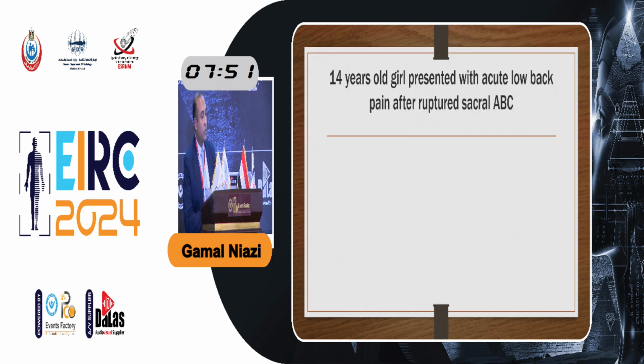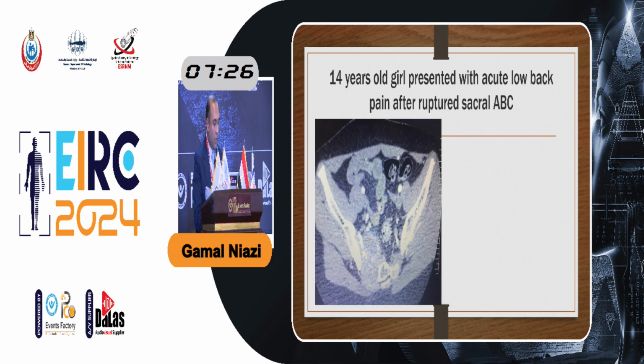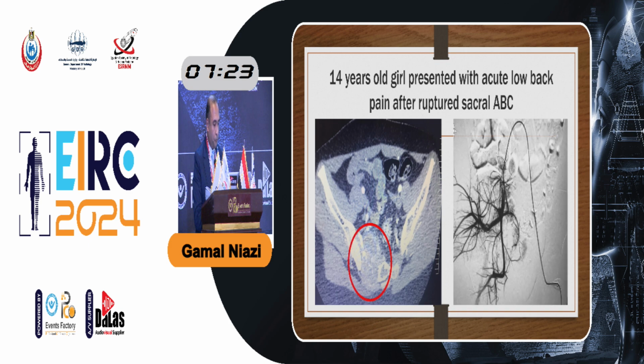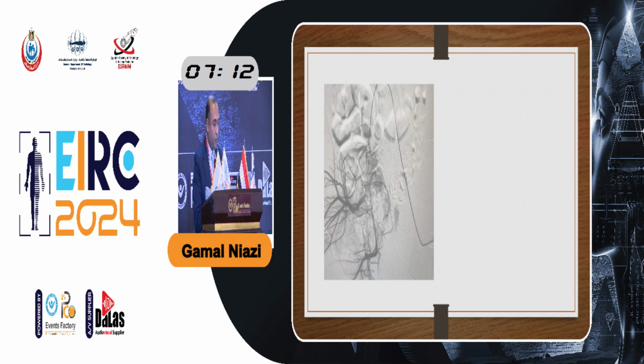This was a 14-year-old volleyball player presented with acute low back pain after ruptured sacral aneurysmal bone cyst. In this case, the surgeon referred the patient for preoperative embolization, and we agreed to perform embolization using particles as the operation would be planned 1 week after embolization. This was the ruptured sacral aneurysmal bone cyst, and this was the preoperative angiography, external iliac artery, and the lateral sacral artery was the artery supplying the lesion.